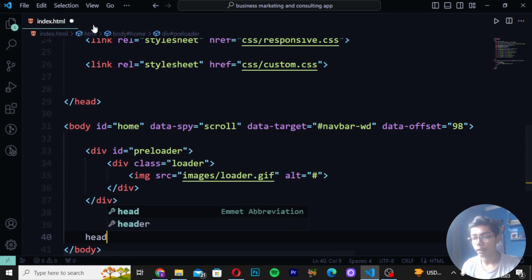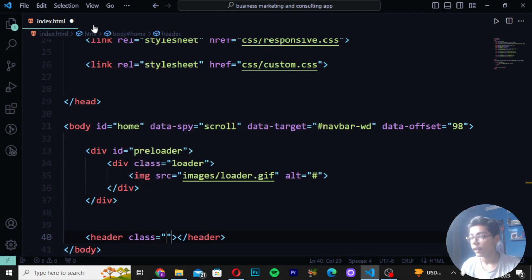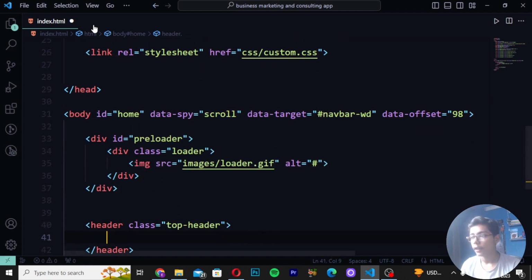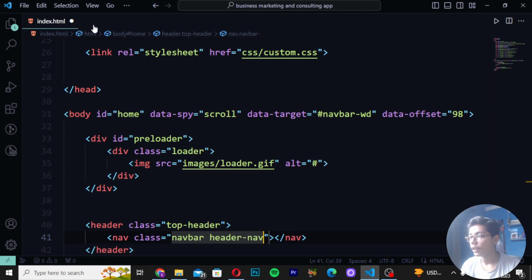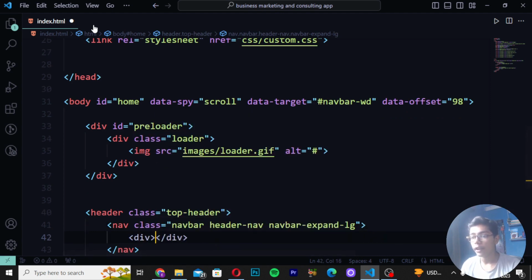So I will be moving down and write here header class. Then here I will be writing top header. Then you have to write here nav class and write here navbar header nav, and then you have to write here navbar expand ng. So here I will be writing expand ng. Then you have to write here div class, and then here in this I will be writing container fluid.